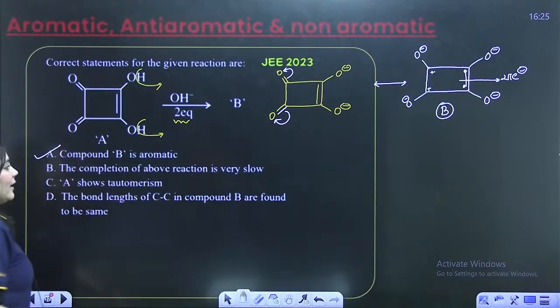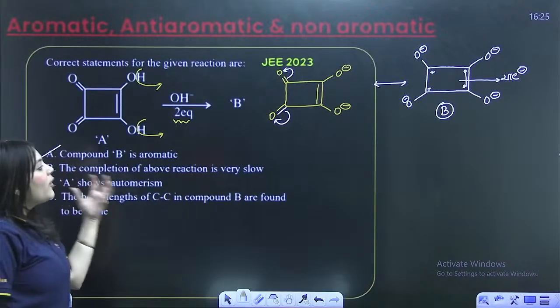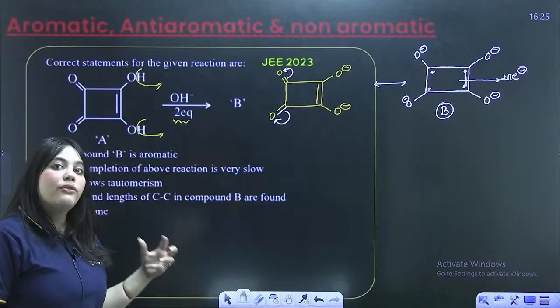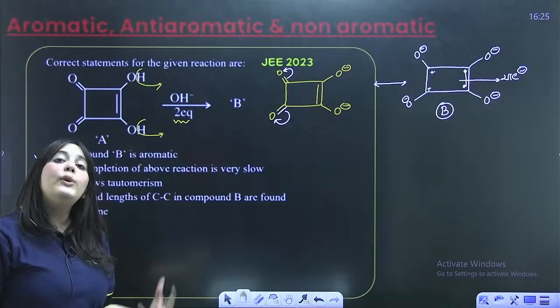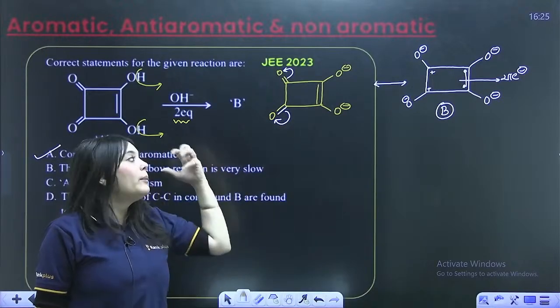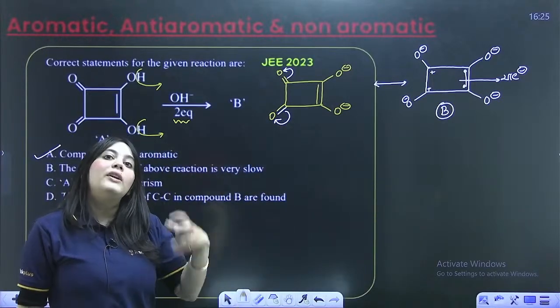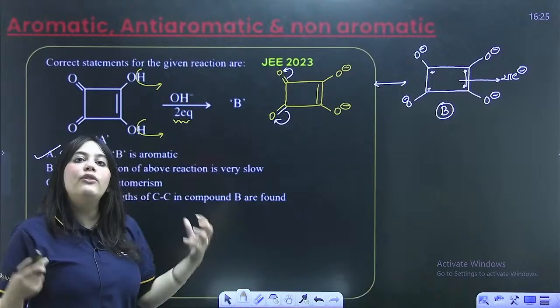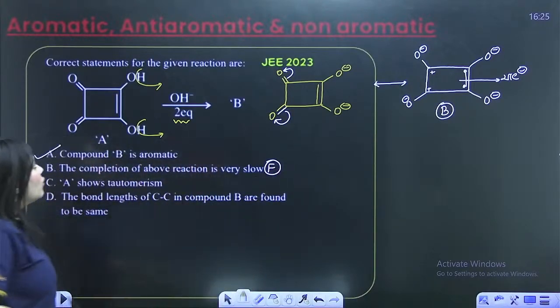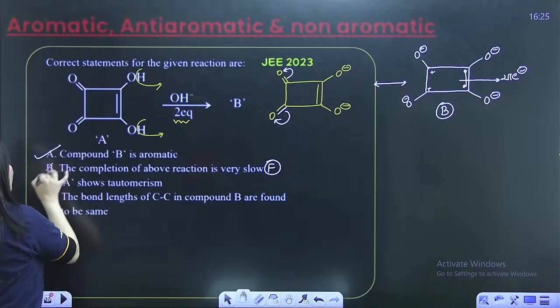A statement is correct. The next is, the completion of above reaction is very slow. Is the completion of above reaction very, very slow? No. Why would it be slow? It is converting into an aromatic compound. The product is aromatic. So when the product is very stable, the reaction will be fast. So this is a false statement, right? This is not a true statement.